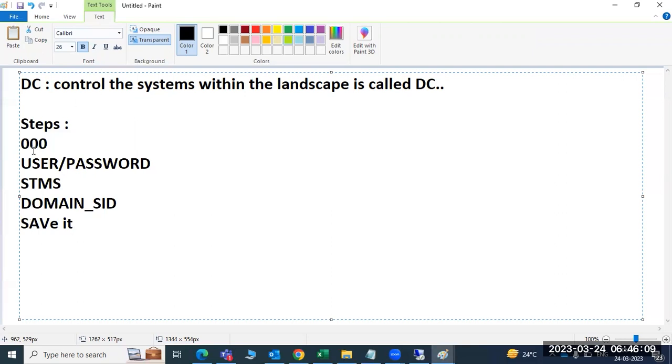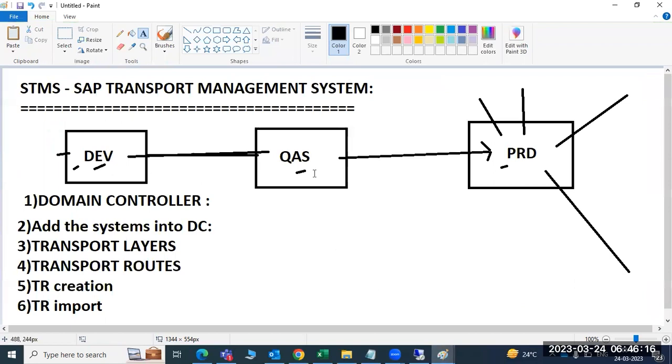Out of three systems, first of all, you need to decide which system should be the main system. Suppose you choose development as the main system, then the development system will control the remaining two systems. Another example: I have branches in Hyderabad, Bangalore, and Chennai.